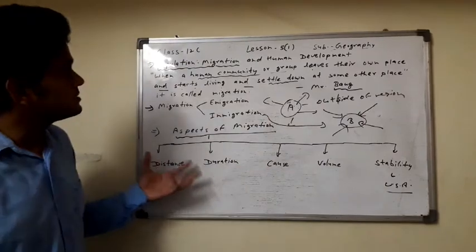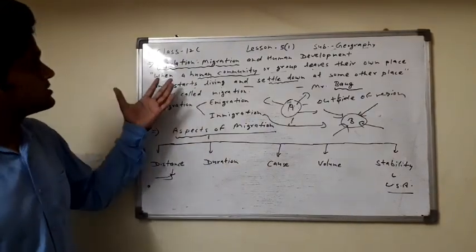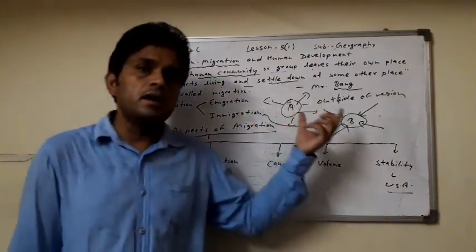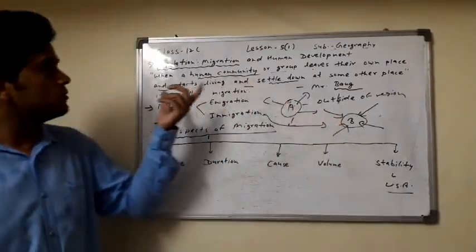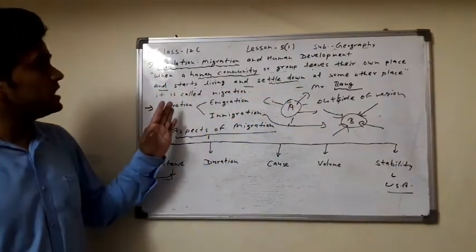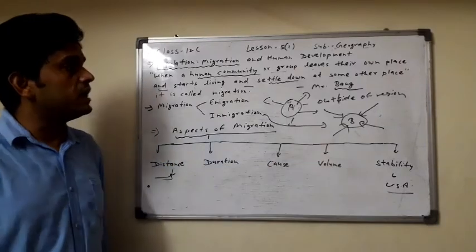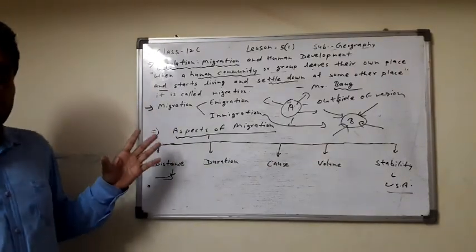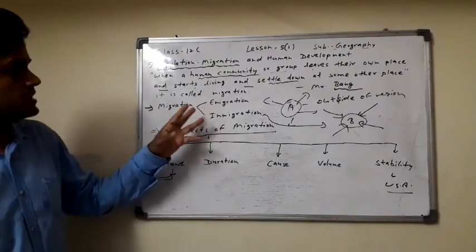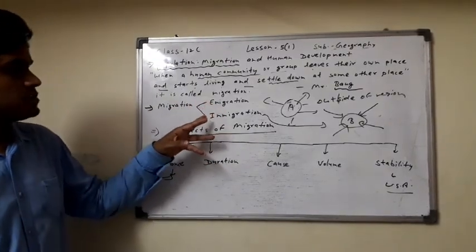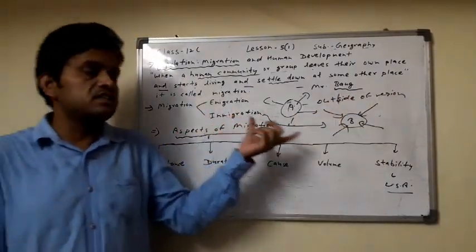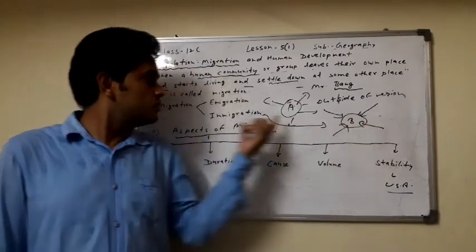तो in this lecture we discuss population migration. What is migration? People settle from one place to another place, that is called migration according to Mr. Bob. When a human community or group leaves their own place and starts living and settling at some other place, it is called migration. Clear? And there are two types, emigration and immigration. When people leave the region, that is emigration, and in immigration the people arrive and settle.